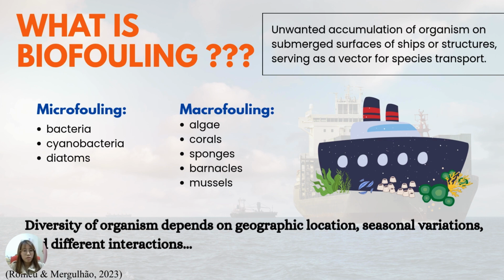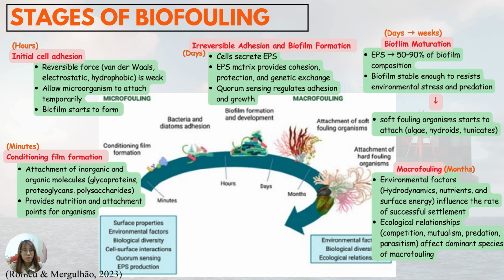Next, we'll talk about biofouling, which is the unwanted accumulation of organisms on submerged surfaces of ships or structures. There are two types of biofouling, microfouling and macrofouling. These are the five stages of biofouling. Firstly, within minutes, there is conditioning film formation, where molecules attach and provide nutrition for the organisms. Within hours of immersion, there is initial cell adhesion, where weak reversible forces allow microorganisms like bacteria and diatoms to attach.